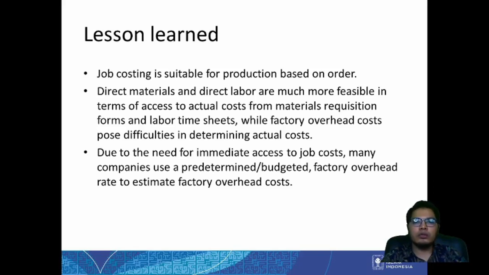That's why we use only the estimate for the factory overhead costs, while we can use the actual ones for the direct costs. Due to the need for immediate access to job costs, many companies use a predetermined or budgeted factory overhead rate to estimate factory overhead costs.